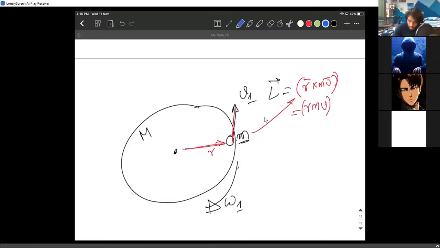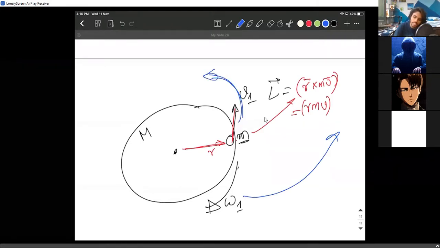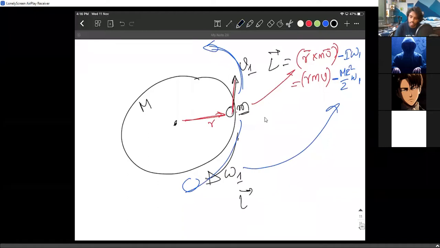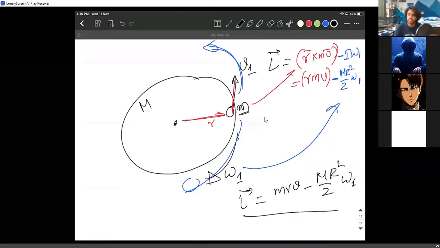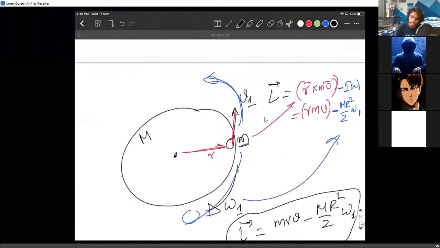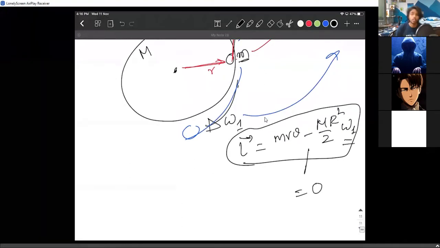And for the disk, now clearly observe, the man's angular momentum is like this, and the disk's angular momentum is in the opposite direction. That is why I'm writing the angular momentum of the disk as minus I omega, which is nothing but minus mr square by 2 into omega 1. So the final angular momentum is L equals mrv minus mr square by 2 omega 1. The initial angular momentum was clearly zero, nothing was moving. So simply equate this to zero and I can find the value of omega.